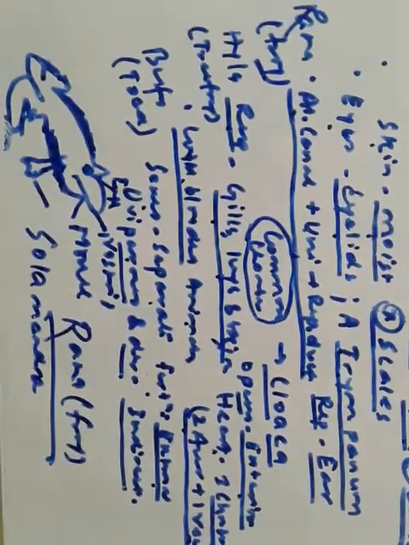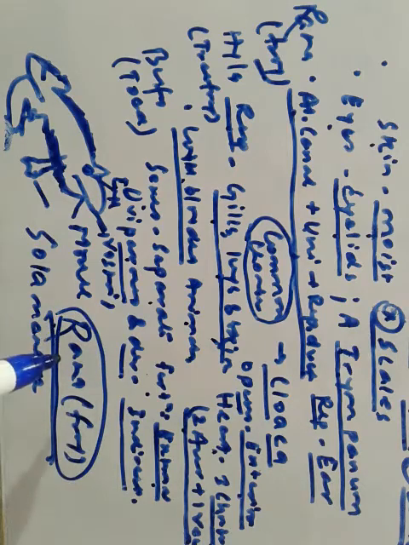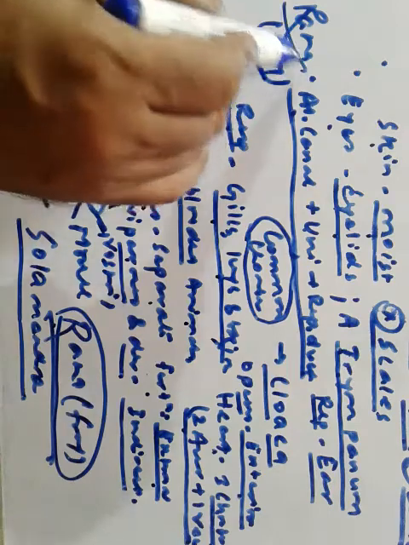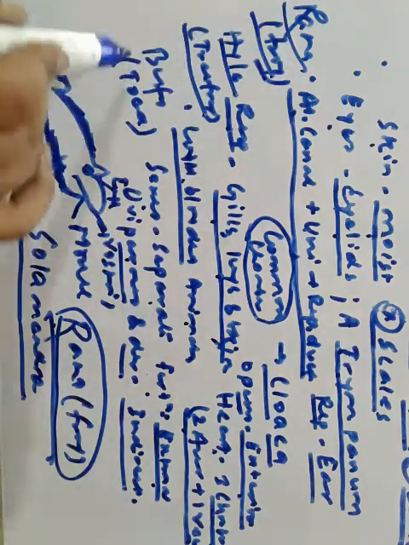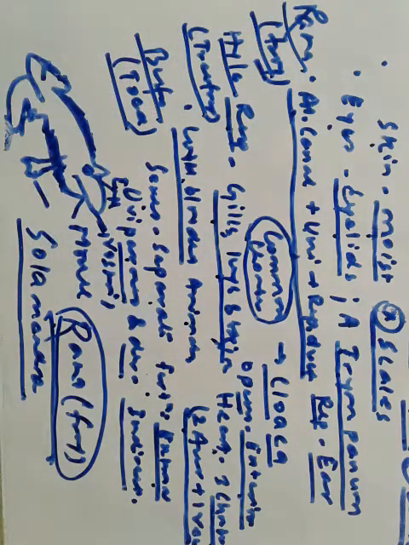And here we have the figure. Make a proper figure. These are the eyes, nostril, mouth, and this is the figure of Rana frog. The examples of amphibians are Salamandra, Rana frog, Hyla tree frog, and Bufo toad. So let us move to the next one. The second one is class Reptilia.